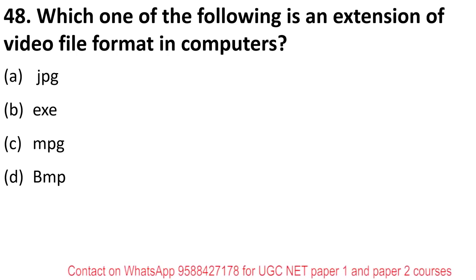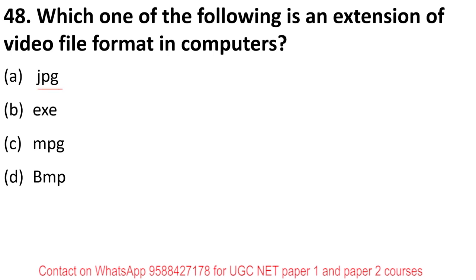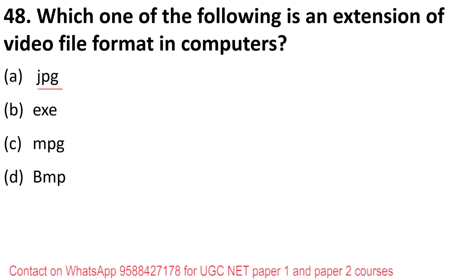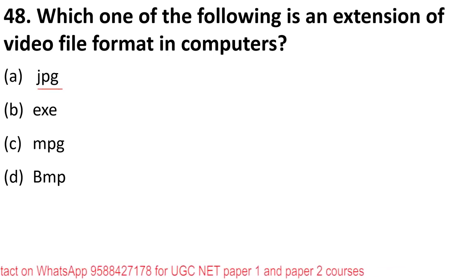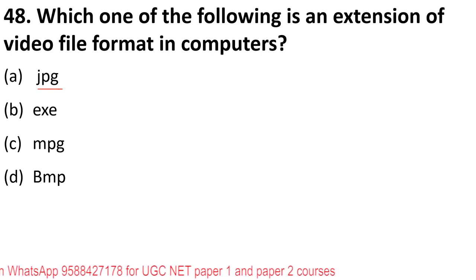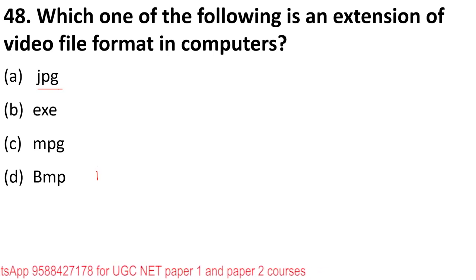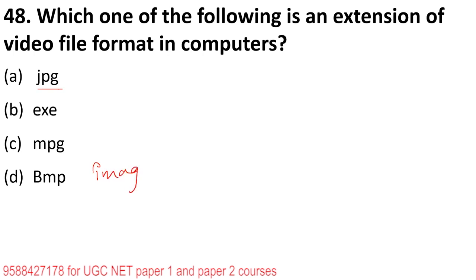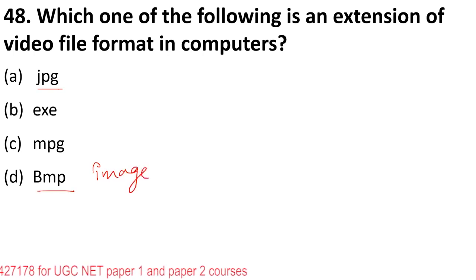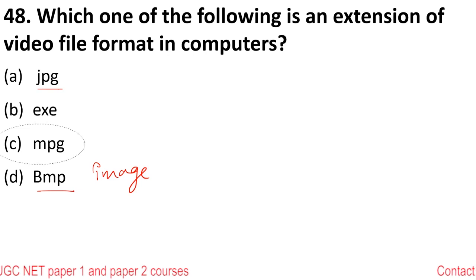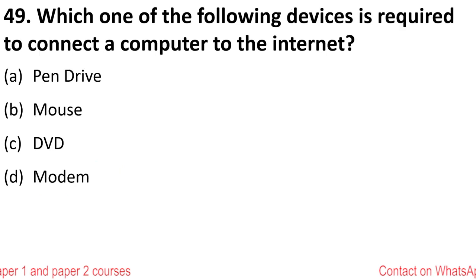Next is, which of the following is an extension of video file format in computers? So as we all know students, JPG stands for Joint Photographic Experts Group. It is an image file format. EXE is executable file format. BMP is an image file format, and the full form is bitmap. While your MPG, Moving Picture Experts Group, is a video file format. C is the answer.